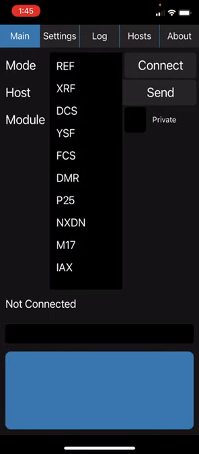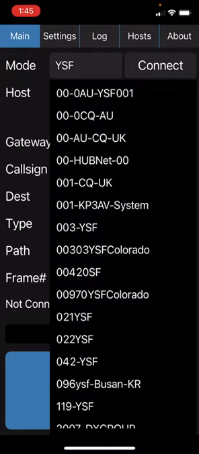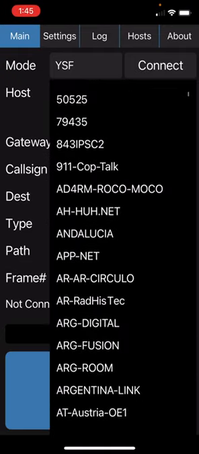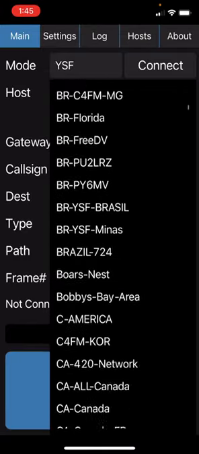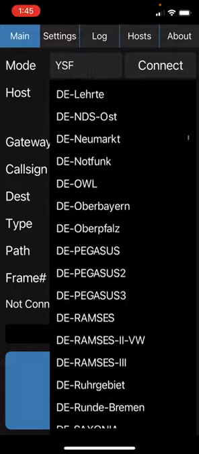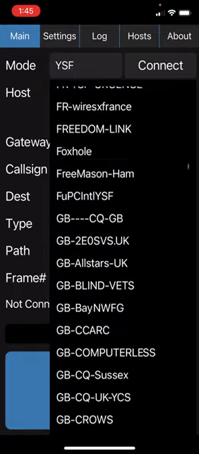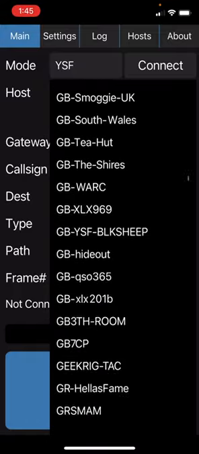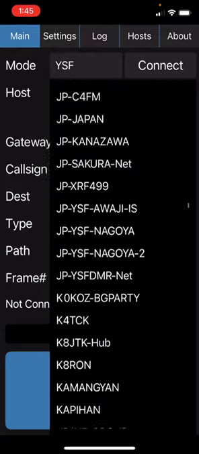And your mode for our reflector will be under YSF. Click on hosts and you'll see a myriad of hosts that you can connect to and have fun all across the internet. For our particular case, we were looking for US. As you can see, this is quite an extensive list.